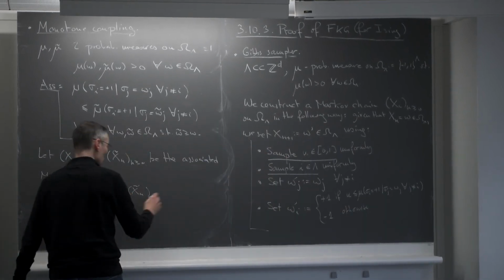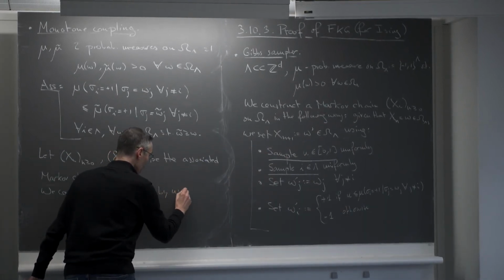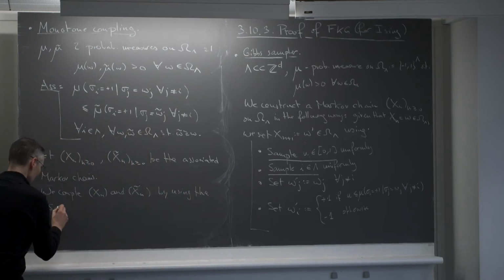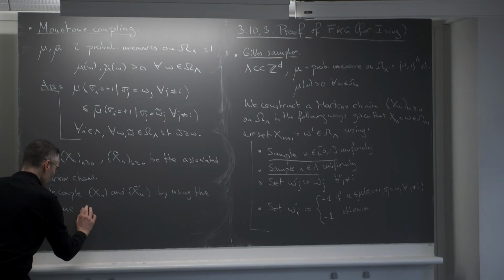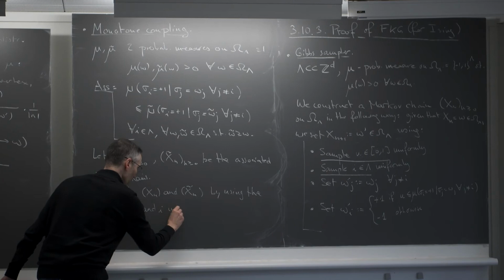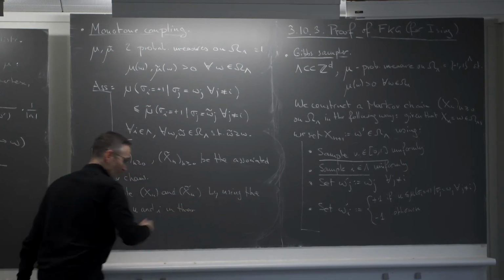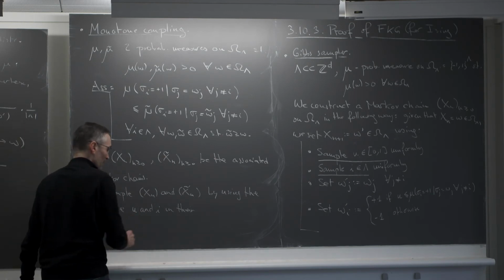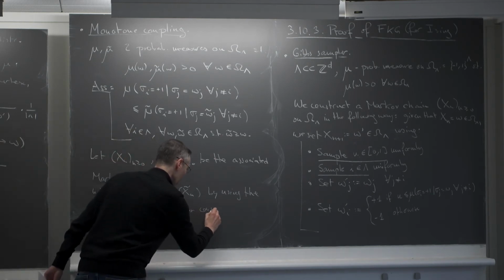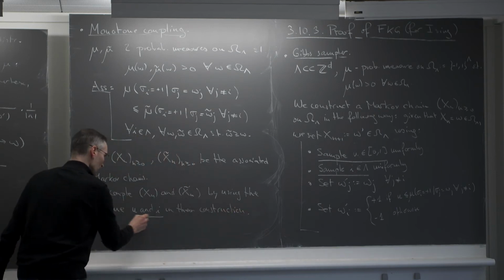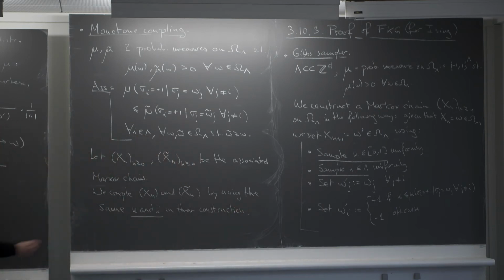So we couple them by using the same u and I in their construction. So at each step of the construction of xn, xn tilde, I'm using the same I and u in their construction. Okay.